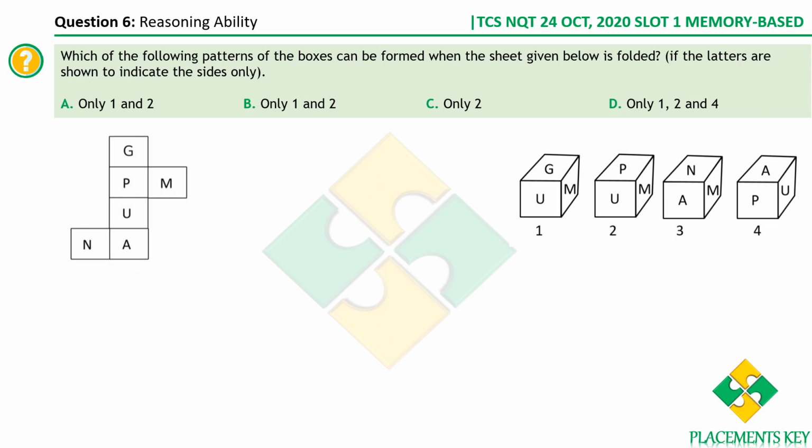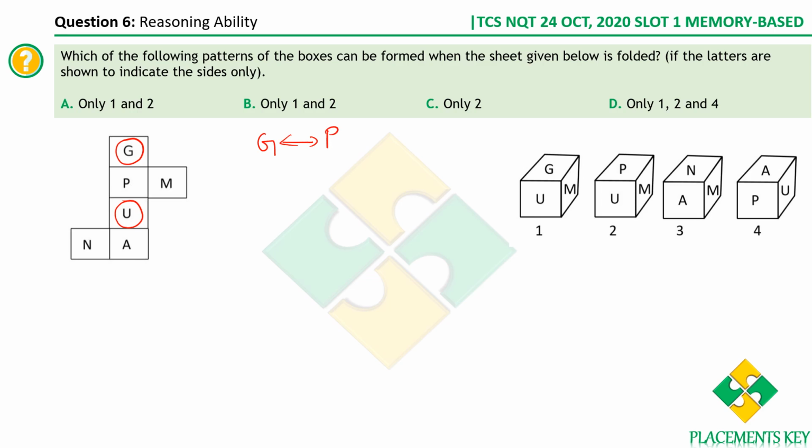Which of the following patterns of boxes can be formed when the sheet given below is folded? It's very simple. You need to know a few concepts here. Whenever you unfold a cube, this is how it looks. As a shortcut, G and the value in the alternate position will always be opposite to each other. After G we have P, leave P, we have U. Therefore G and U should be opposite to each other.